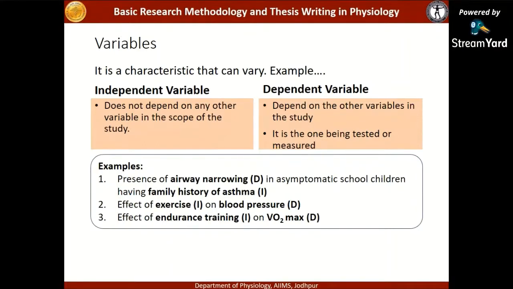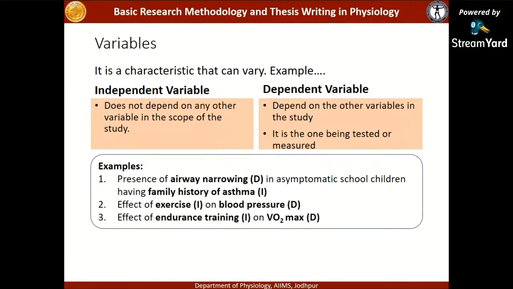Blood pressure becomes the dependent variable, whereas exercise is manipulated by the researcher, and it is the independent variable. So you need to define your independent and dependent variables, and this will also be required while you are plotting the graphs. So you have to be clear about which is your dependent variable and which is your independent variable.